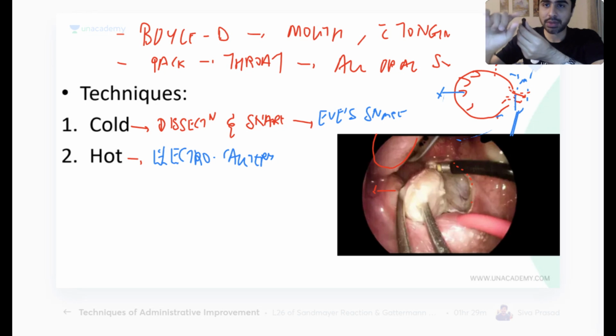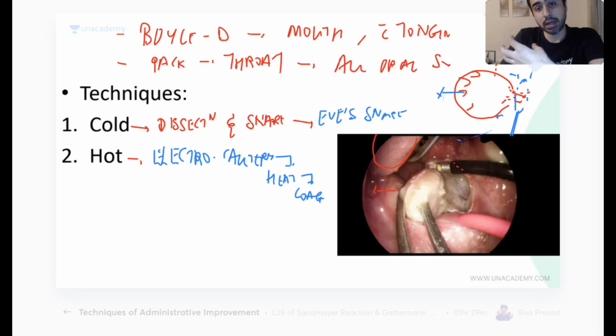The electricity comes to the tip. When I touch the body, the electric current faces the resistance of the body, and wherever I touch, it generates heat, and heat causes coagulation. So electrocautery is electrical energy to heat, and the heat causes coagulation. But there is a smarter way of doing it, because electrocautery cannot cauterize everything. It's very hot. There can be burns.